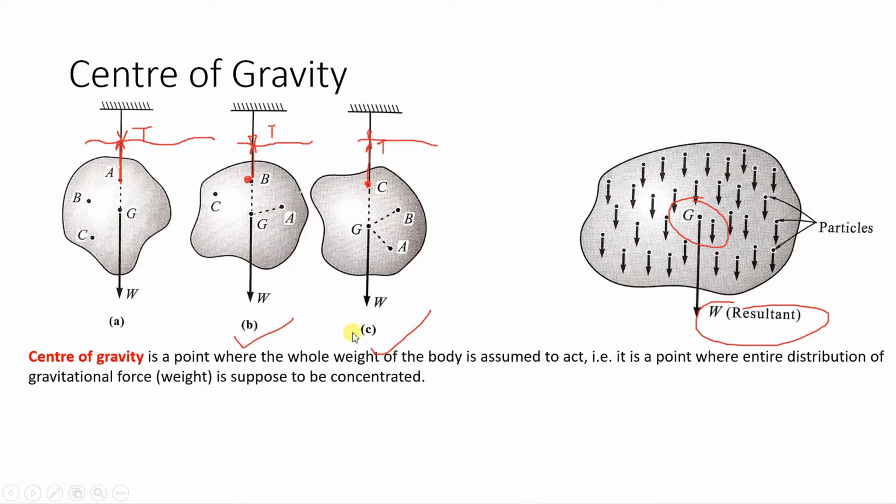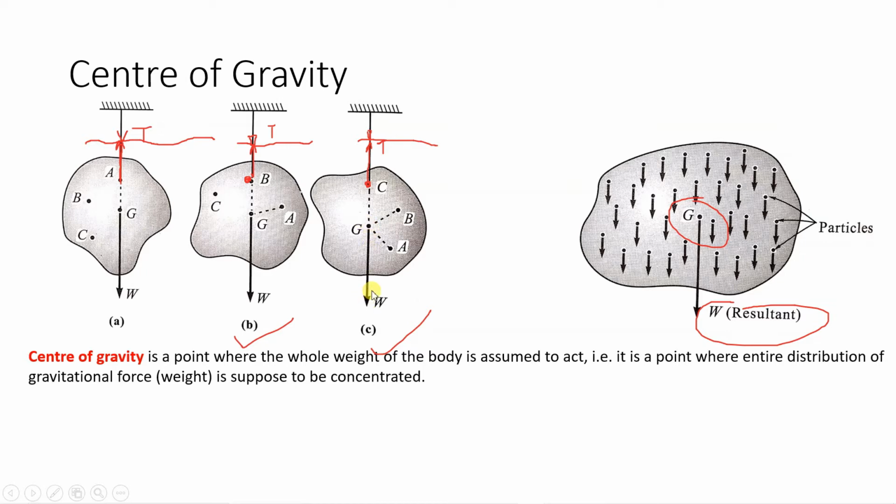What is the center of gravity? G, or you can call it CG, is a point where the whole weight of the body is assumed to act. That is, it is a point where the entire distribution of gravitational force (in brackets, weight) is supposed to be concentrated. So from the center of gravity, the weight of the body acts in the downward direction.